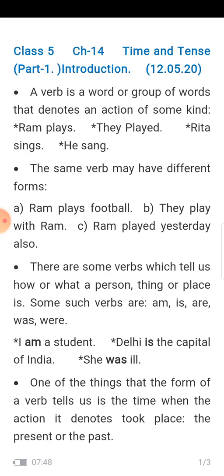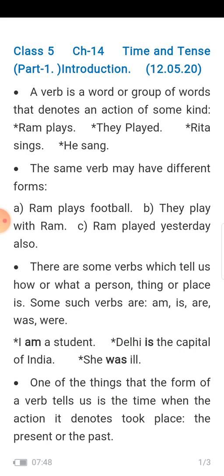The same verb may have different forms. See, plays and played are different forms. Sing, sang, both are singing, but the forms are different. Same as, see, the same verb has different forms, like: A, Ram plays football. They play with Ram. Ram played yesterday also. So plays, play and played, the work is the same, playing, but the forms are different.